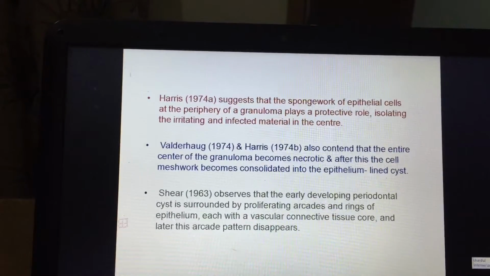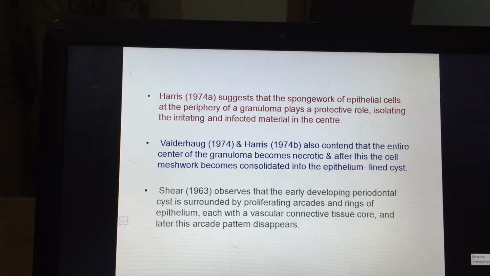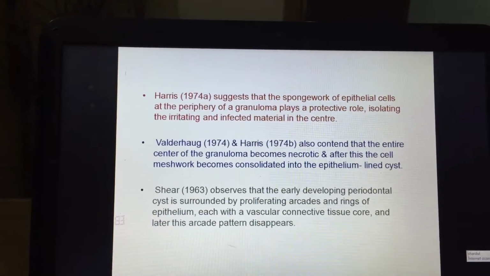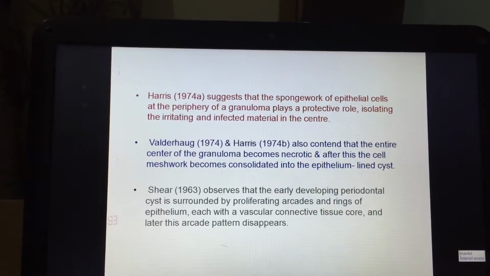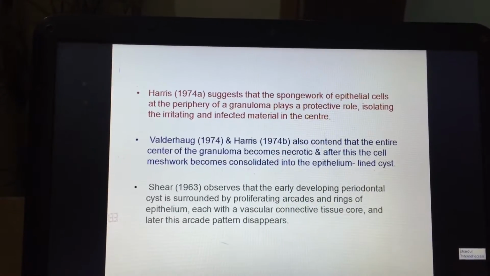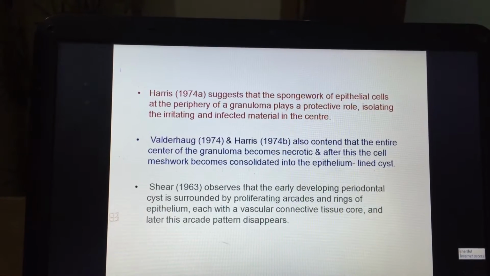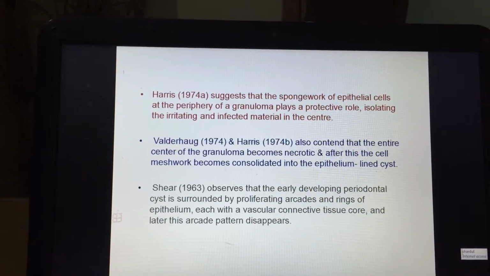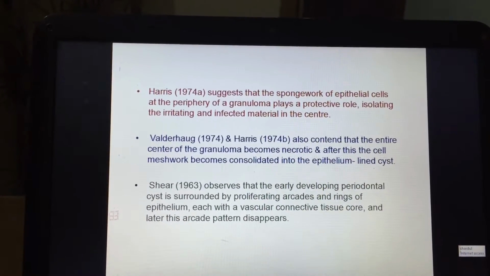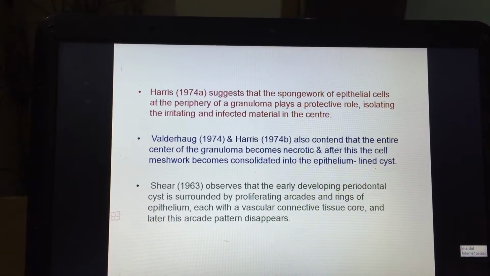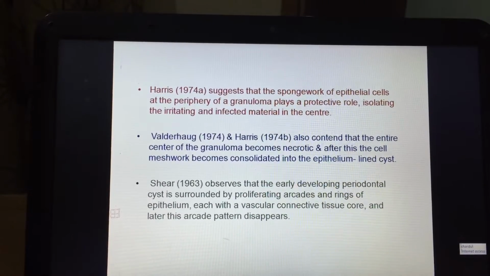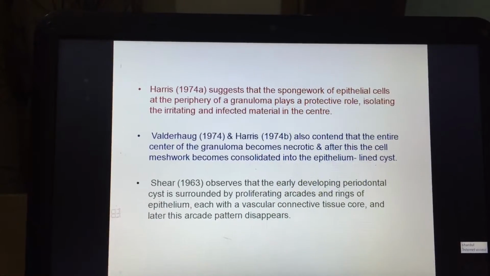Harris suggested that the sponge work of epithelial cells at the periphery of a granuloma plays a protective role, isolating the irritating and infected material in the center. Wilderhawk and Harris also contend that the entire center of the granuloma becomes necrotic, and after this the cell meshwork becomes consolidated into the epithelium-lined cyst. Scheer observes that the early developing periodontal cyst is surrounded by proliferating arcades and rings of epithelium, each with a vascular connective tissue core, and later this arcade pattern disappears.